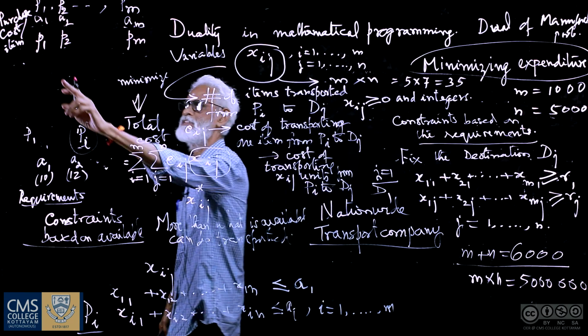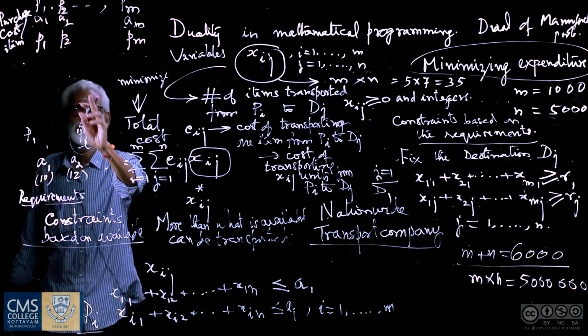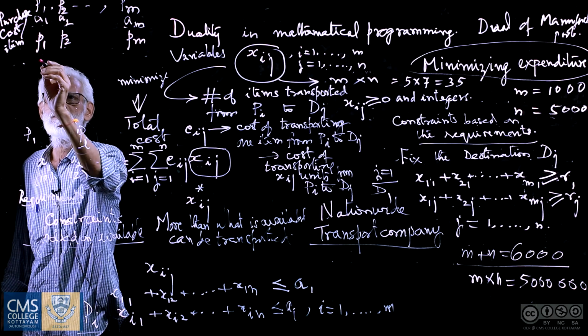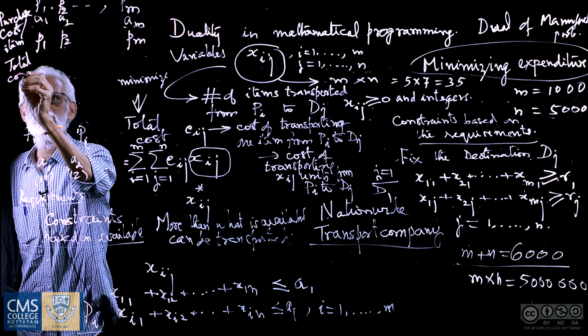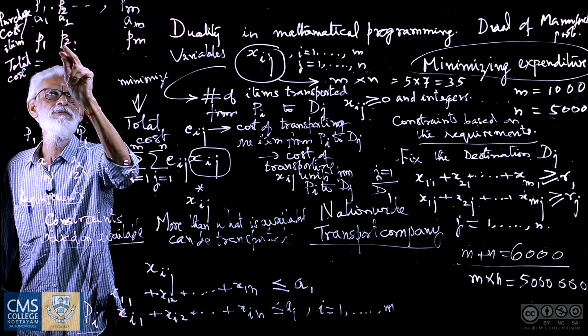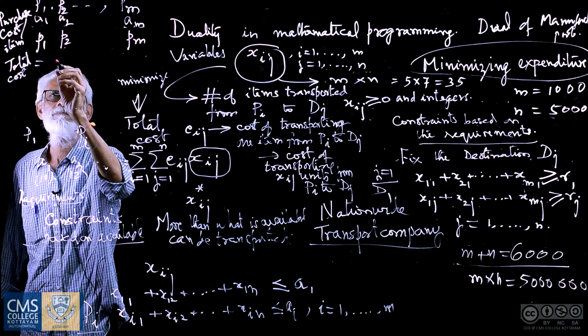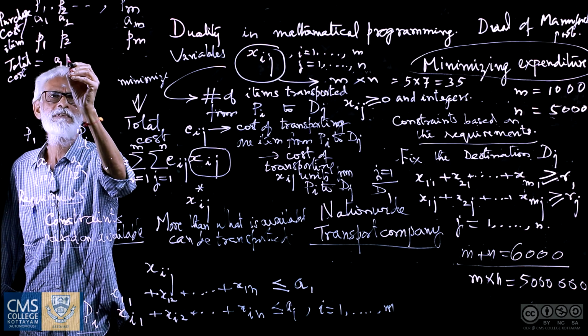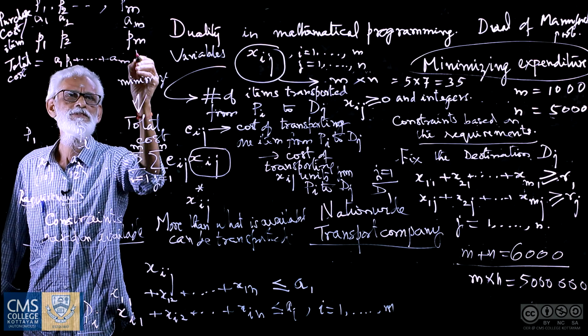So this unit purchase cost is P1, P2, so on PM. So total purchase cost, how much does it come to? Total cost is equal to A1 into P1 plus A2 into P2 plus so on AM into PM.